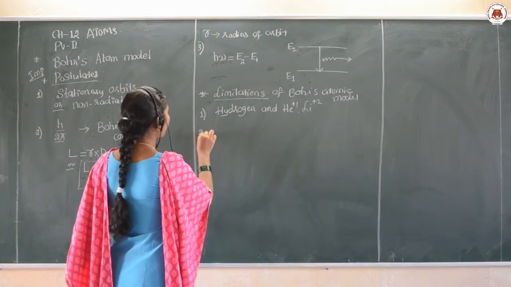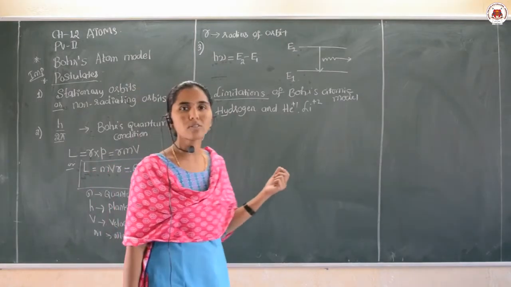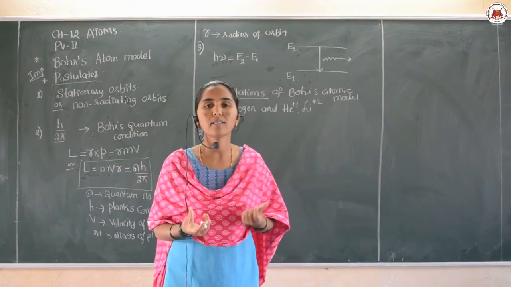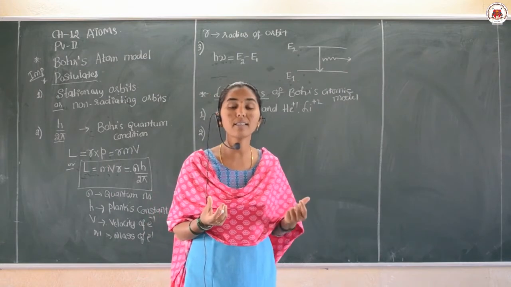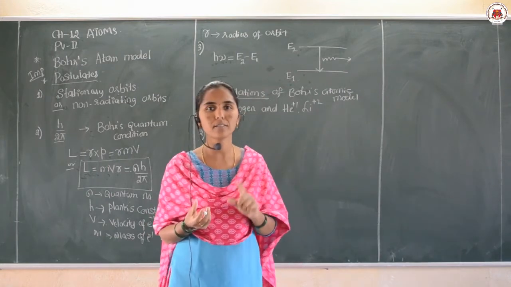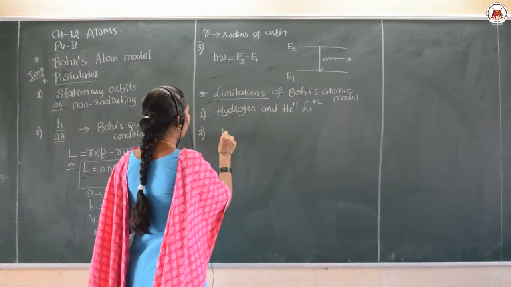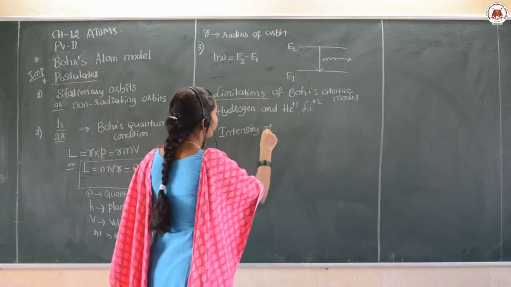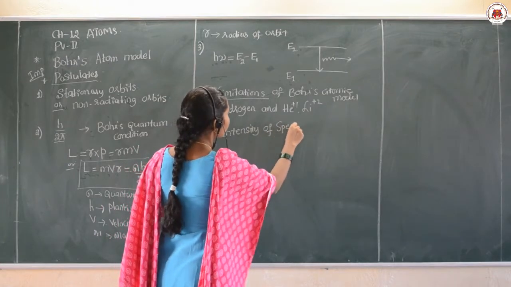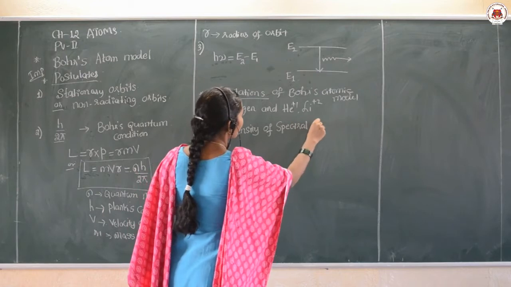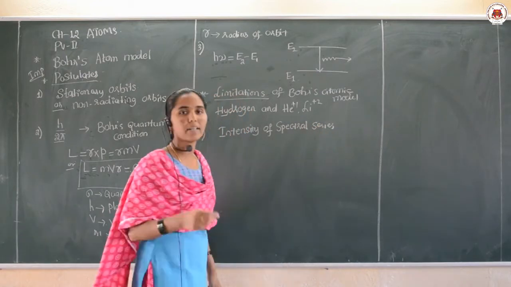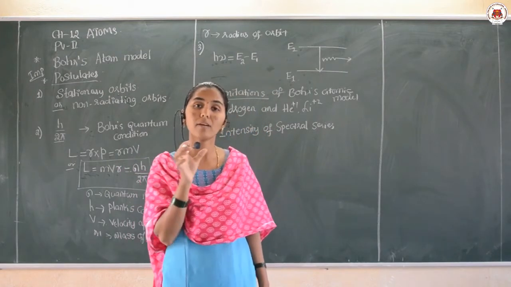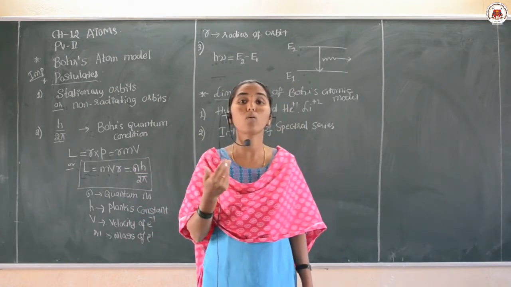Then the second limitation is that Bohr's model failed to explain the intensity of the spectral series. Every series consists of many spectral lines, and every spectral line has its own intensity.